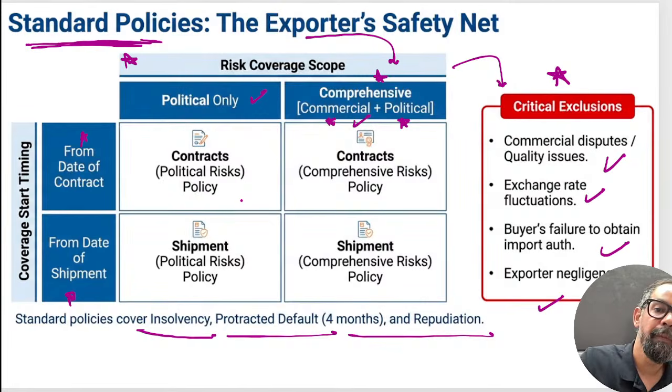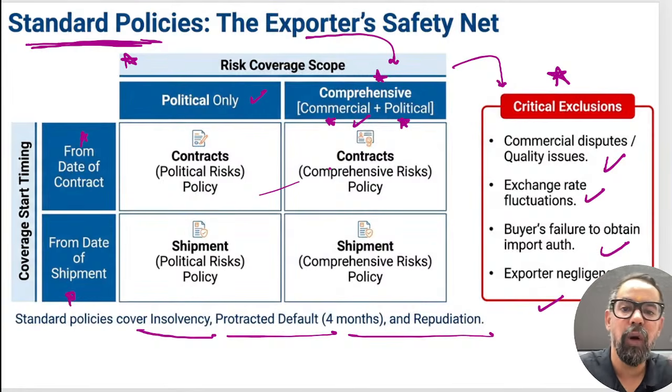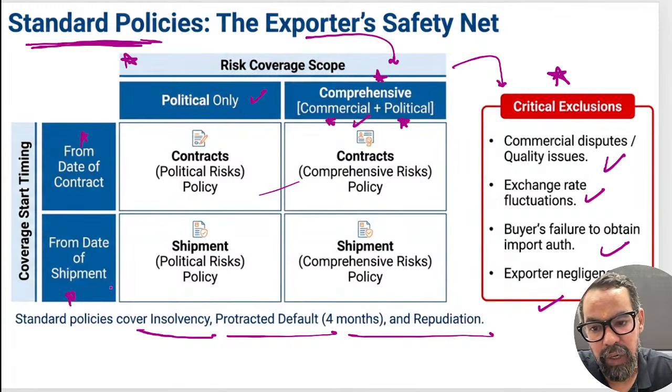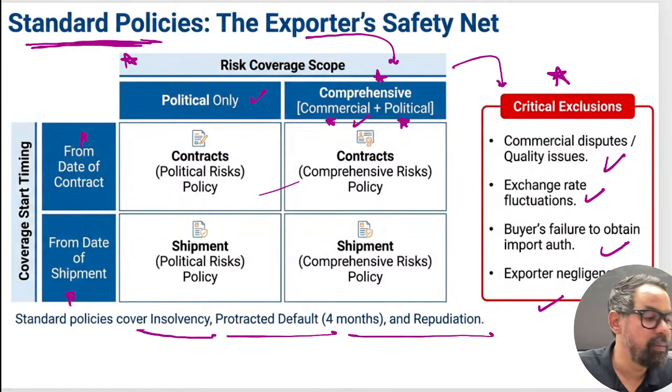This is simply a general insurance policy, right? If any exporter is taking the comprehensive standard policy of ECGC, it will cover all the risks except these particular ones. That is the general meaning of this. And this 4 month clause is mostly about the due date: if they are not receiving that money, by default, after 4 months they can claim the money from ECGC itself. Srikant sir, got it? So apart from this, this is the first, most common policy.